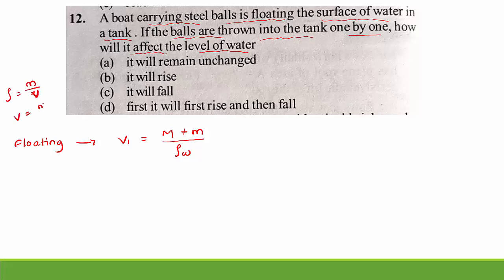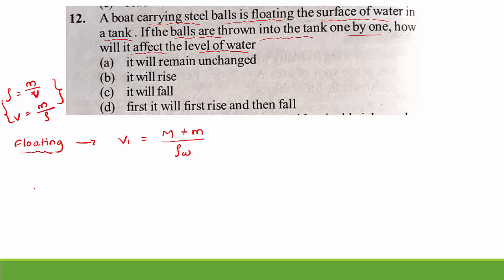So V equals m divided by rho. This is when the boat is floating.